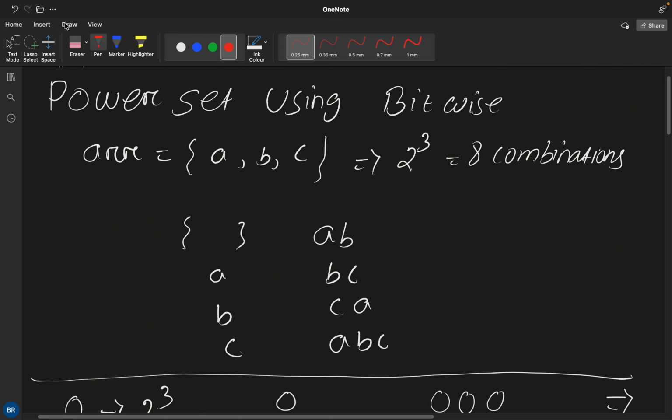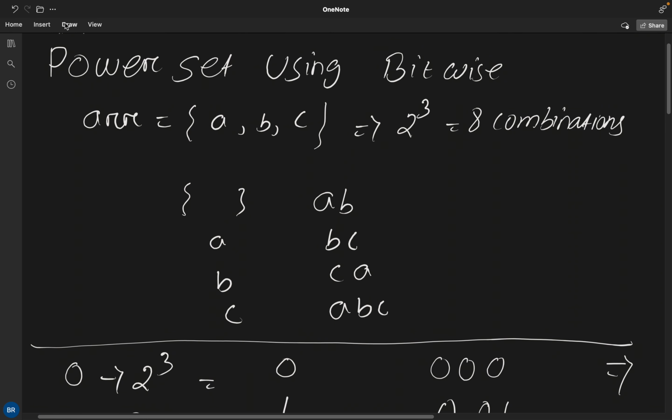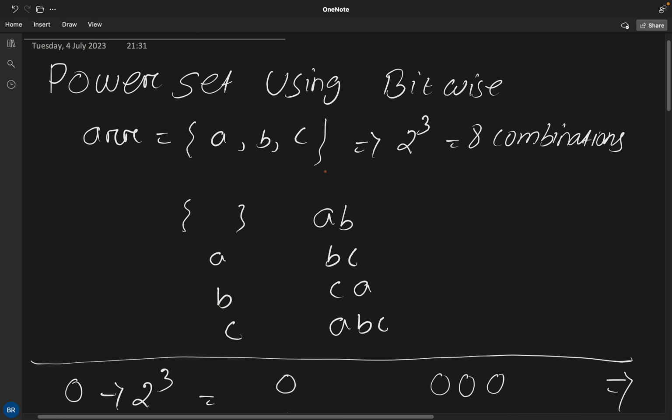I have written this thing previously because I'm not used to this tablet or this iPad, so I have written it previously in OneNote. It will be easy for me to explain. As I mentioned, we are having three elements.